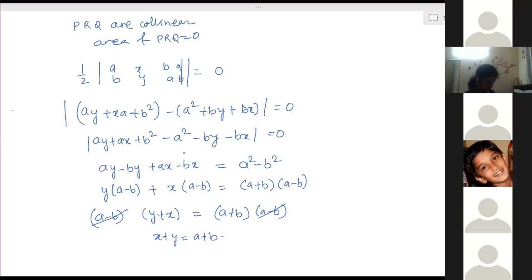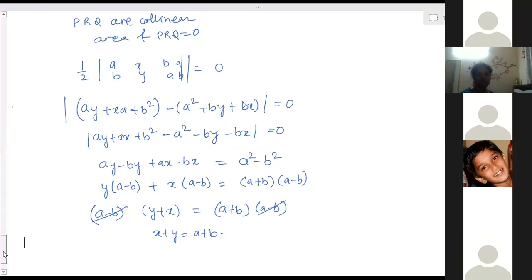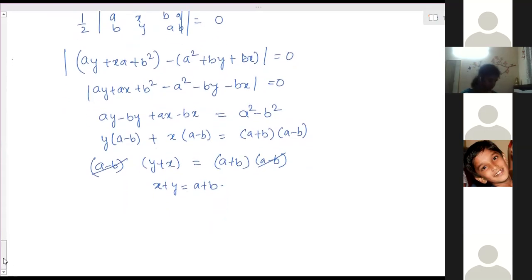Ma'am, 19th one, I'm taking 5 only, ma'am. Ma'am, 19th one minus 5. Minus 5, yes. Ma'am, in the absolute value, we will get 25 minus 5k, no, ma'am. 25 minus 5k is equal to 0. Ma'am, I got minus 25 minus 5k in the bracket. Minus 25 minus 5k, right? Yes, ma'am. I got it. Then 20th.